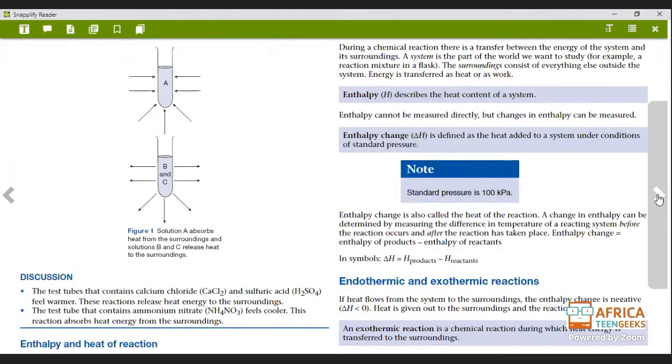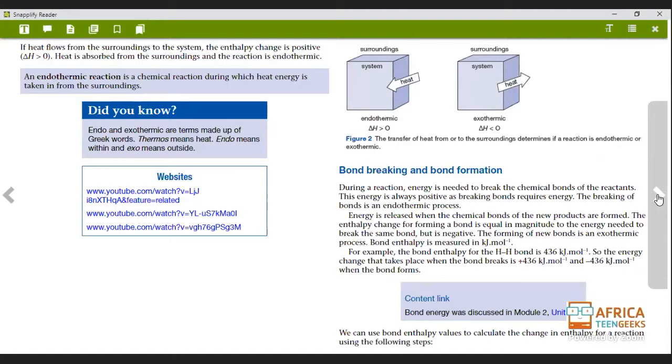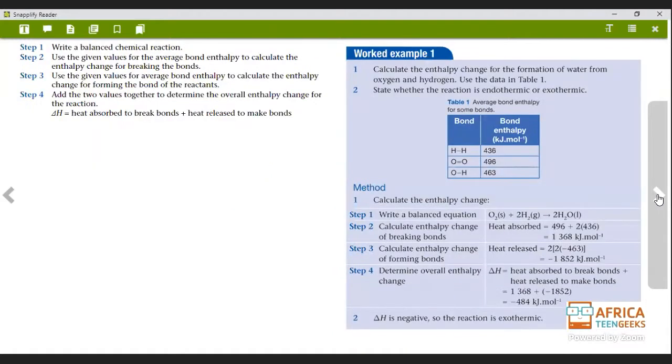So we've done the endothermic breaking and bond formation. Before we continue, I just want us to do this worked example. In order for us to know how this worked example is done, there are steps that need to be taken. The first step says you write your chemical reaction, which is O2 plus 2H2 gives you 2H2O. Balance it out, and that is your balanced equation.